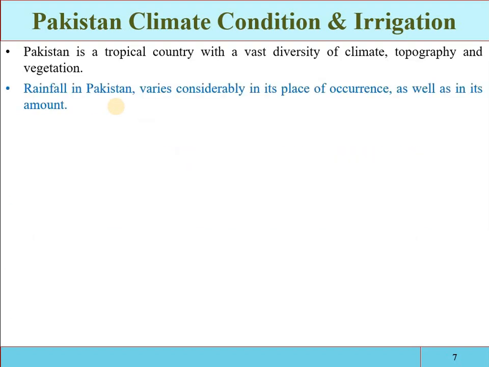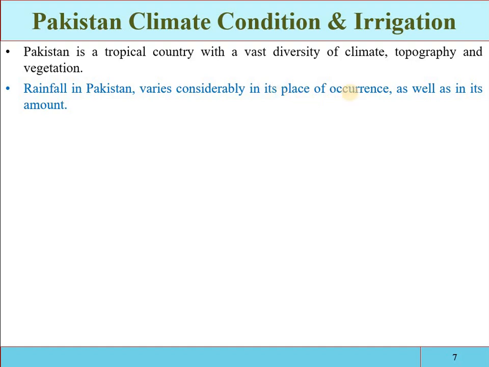So rainfall in Pakistan varies considerably in its place of occurrence as well as in its amount. There are three categories of climate based on the rainfall: either the area will be humid, semi-arid, or arid. So the climate of Pakistan based on the rainfall is variable. The upper parts of the country are humid areas where heavy rainfalls occur in different seasons, the lower parts of the country are arid regions, and the Punjab areas are mostly semi-arid.